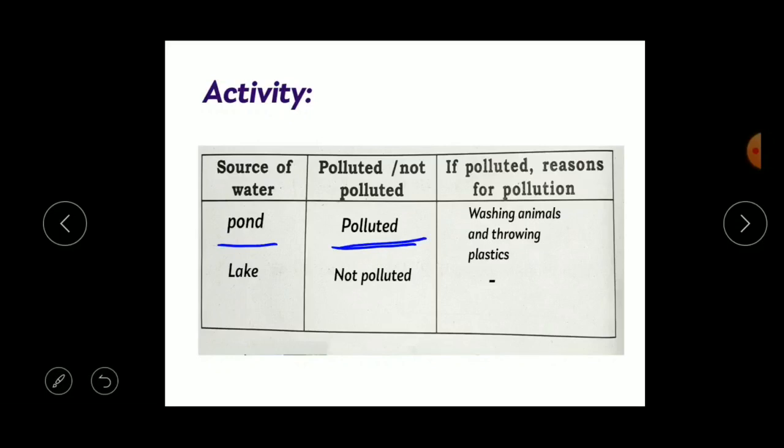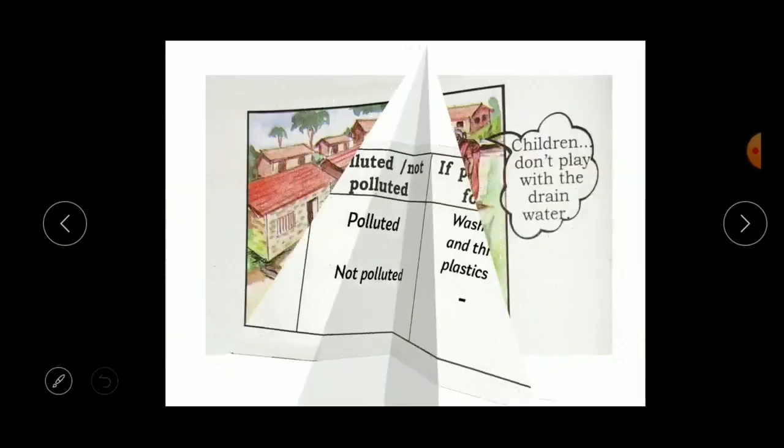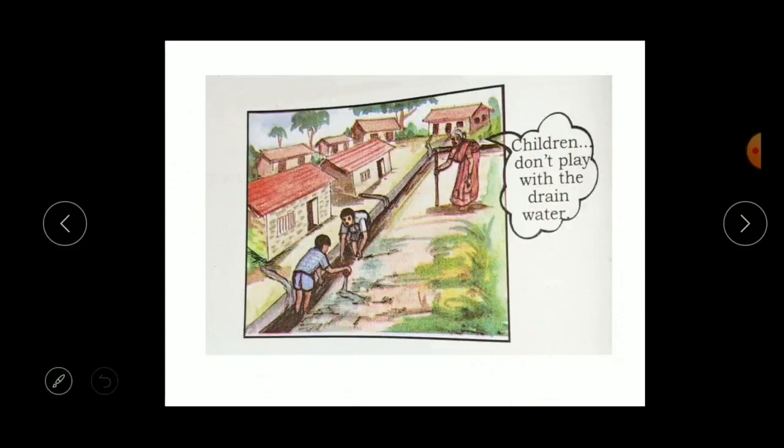If the water is not polluted, write down not polluted. Next, if polluted, reasons for pollution. If the water is polluted, you have to write the reason why the water has been polluted. So, washing animals and throwing plastics. Here I have written the reason. For the second one, lake, if it is not polluted, then leave it as it is. In the same way, at least try to write 2 more sources of water. Understood, children? Okay, so children, here is one picture. Yes, observe this picture.